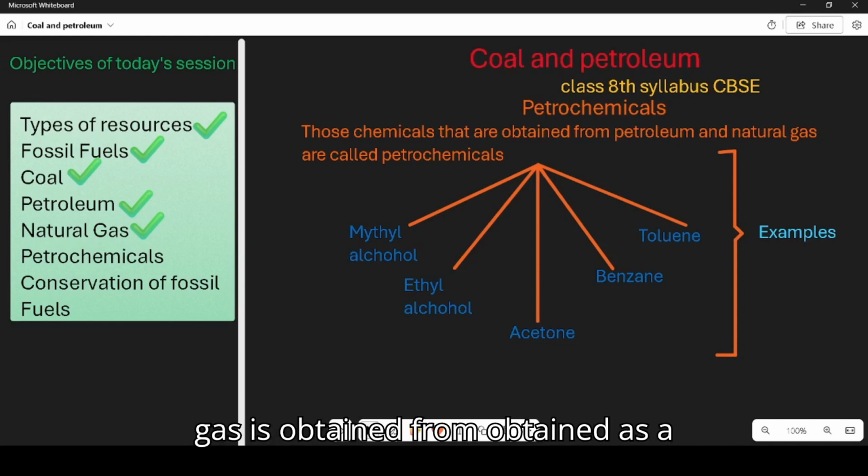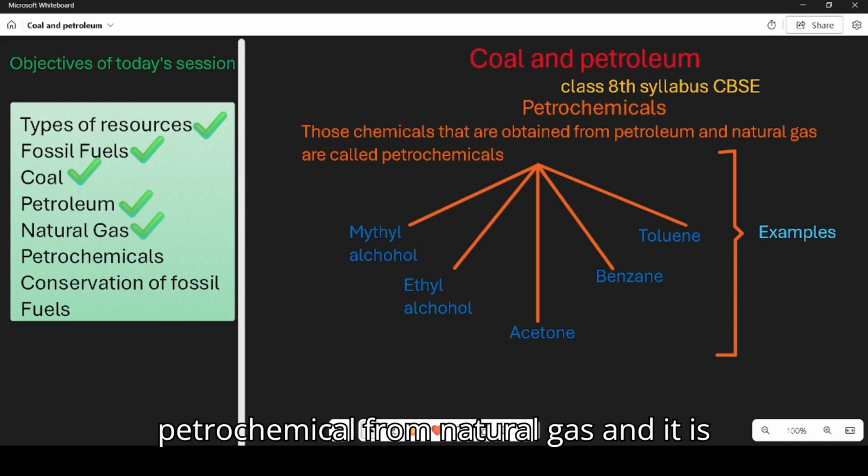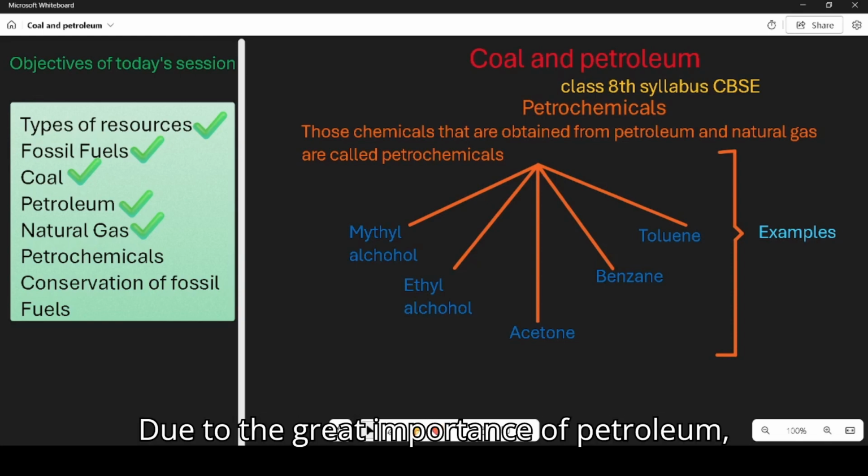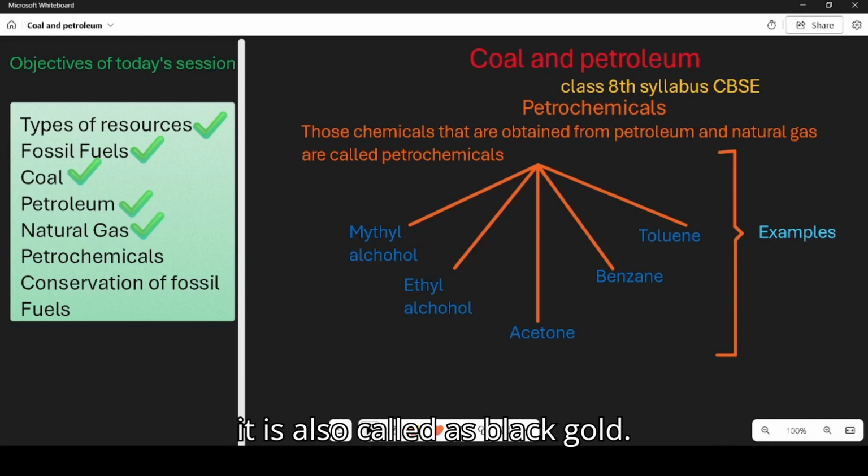Hydrogen gas is obtained as a petrochemical from natural gas and is used in the manufacture of fertilizers. Due to the great importance of petroleum, it is also called black gold.